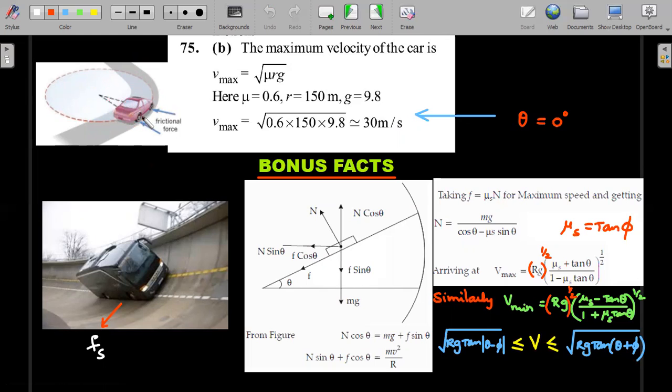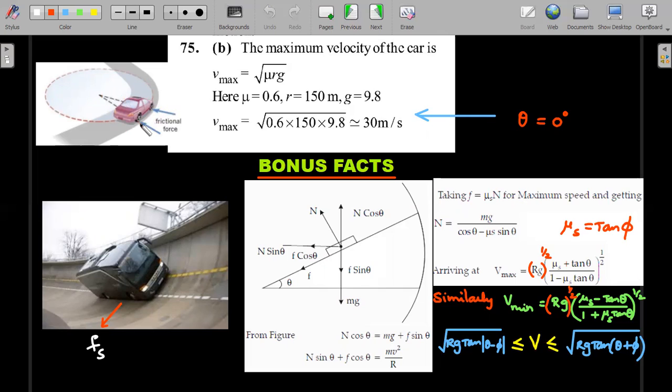A lot of you people will have a doubt, why not behind? Because car is not a box which is sliding. It has wheels. Wheels will turn with v is equal to r omega, such that there is no relative motion between the bottommost point and the floor. So the car has a tendency to move radially out. Therefore, friction, static in nature, acts towards the center to keep it in this circular motion. So you should be able to recognize that Fs acts towards the center.